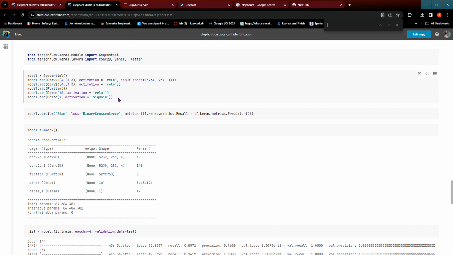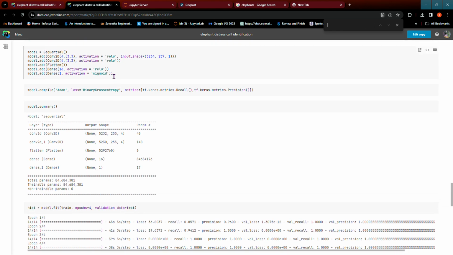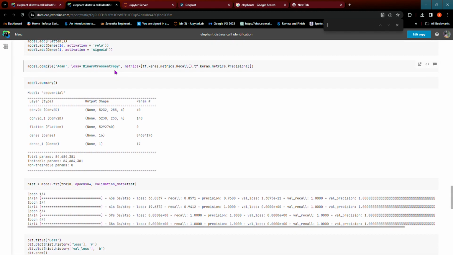sequential data converted using 4, 5, 6 layers, Conv2D layers, which allow a filter to glide around the image and find features. I've flattened it, I've densed it, and finally using the sigmoid function, we've acquired binary classification. I've used Adam as the optimizer and binary cross entropy for loss, and some metrics typical for binary classification, such as recall and precision.